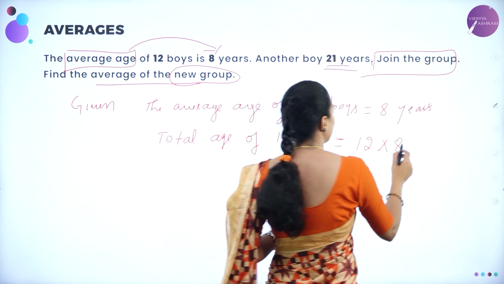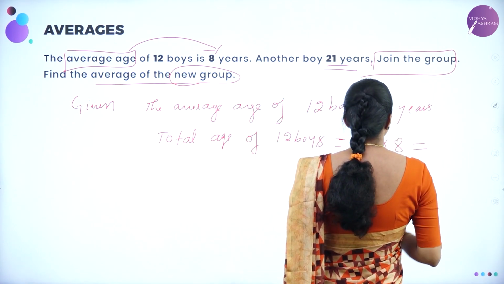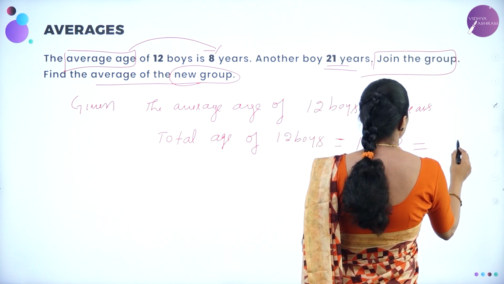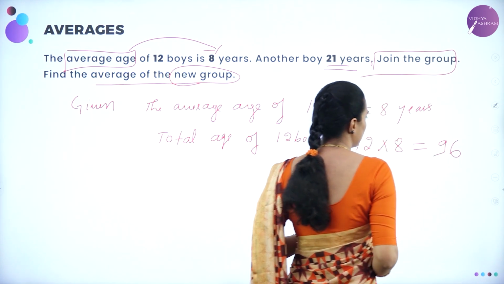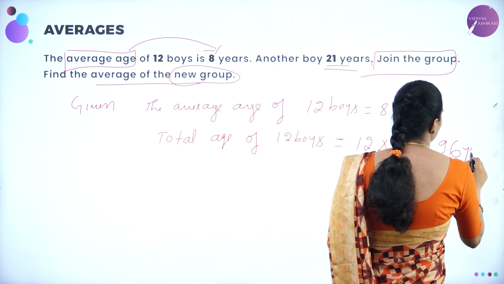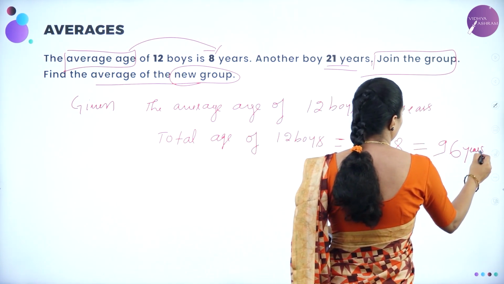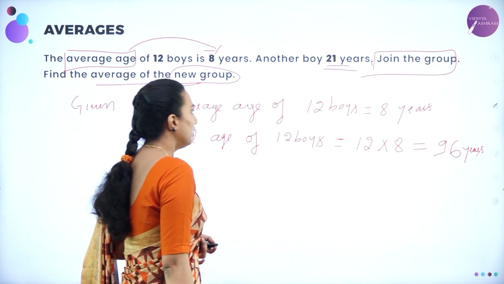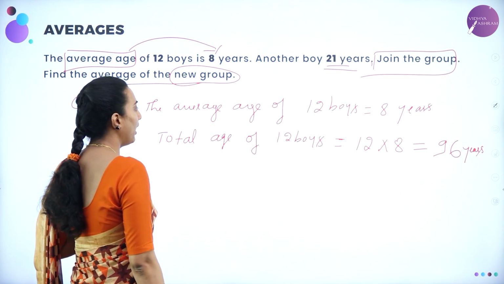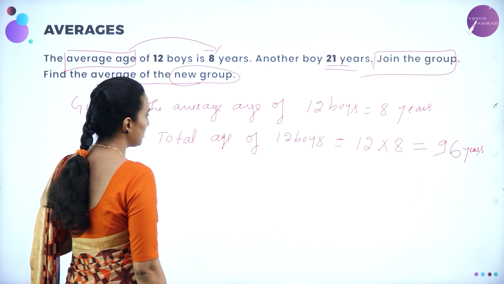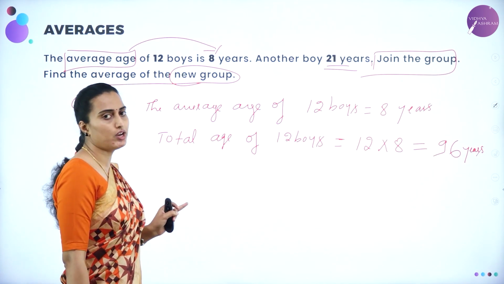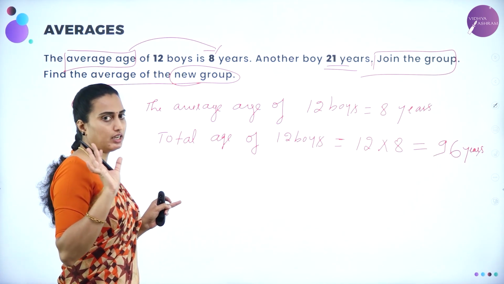Which will be equal to 96 years. 96 years total age, correct? If you have 12 boys with 8 years each, then the total age of 12 boys will be 12 into 8, which is 96 years.